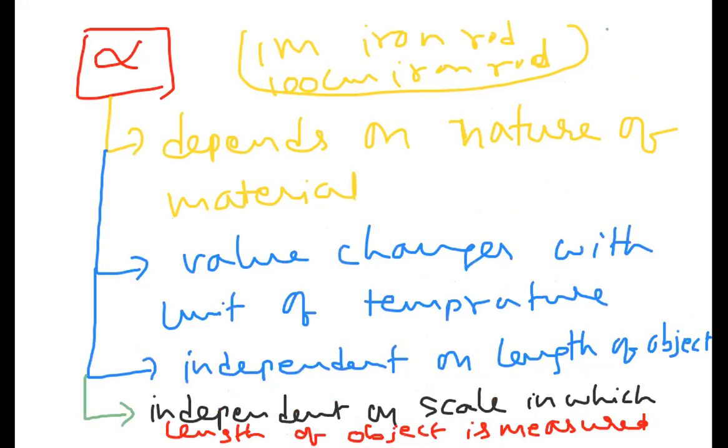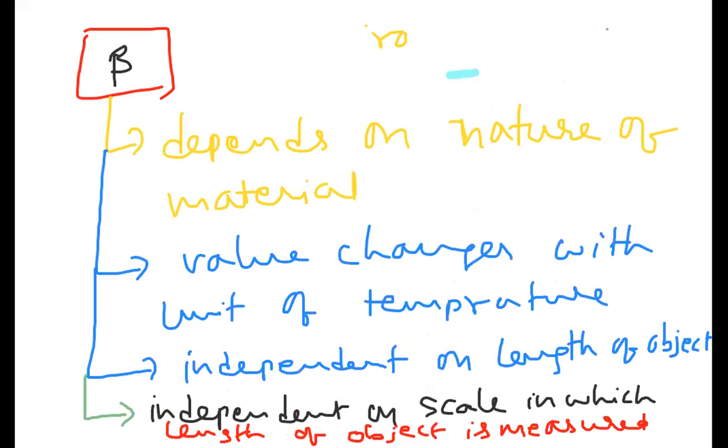Next, here also we will make a change. Beta depends on what factors? Same as before, it depends on the nature of material. Its value changes with the unit of temperature.